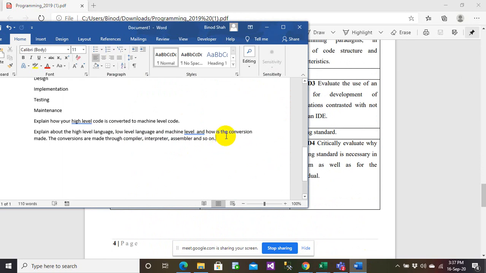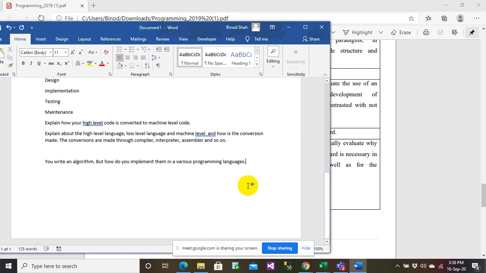For example, you write an algorithm. But how do you implement it in various programming languages? How do you present it and implement it in the programming languages?